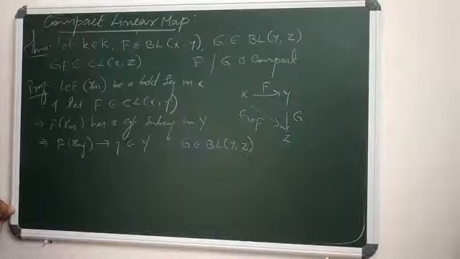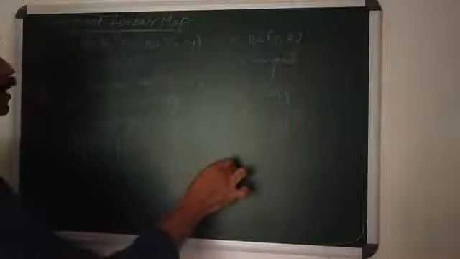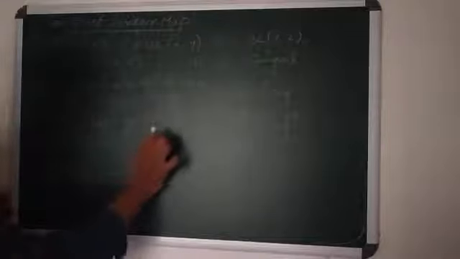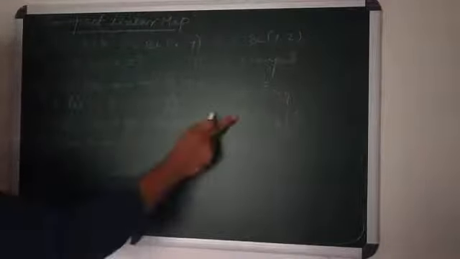Since G is continuous, G of F of Xnj also converges, to G of y, which converges in Z, by the continuity of G. So G of F of Xnj converges in Z, which means G composition F is a compact linear map.